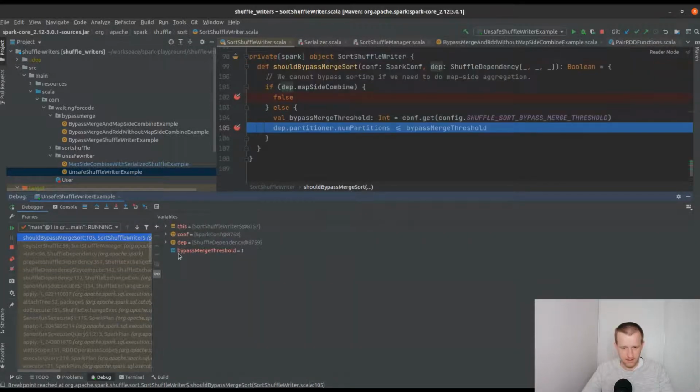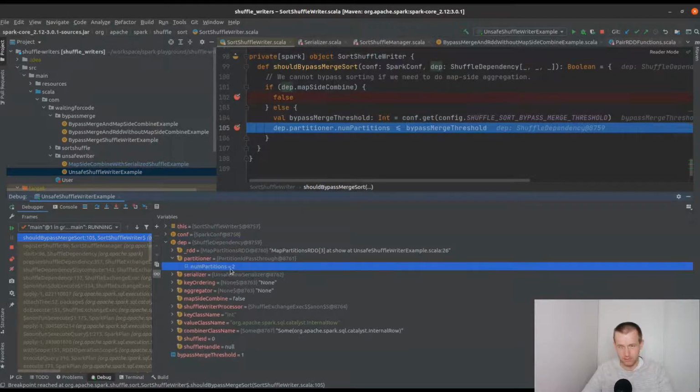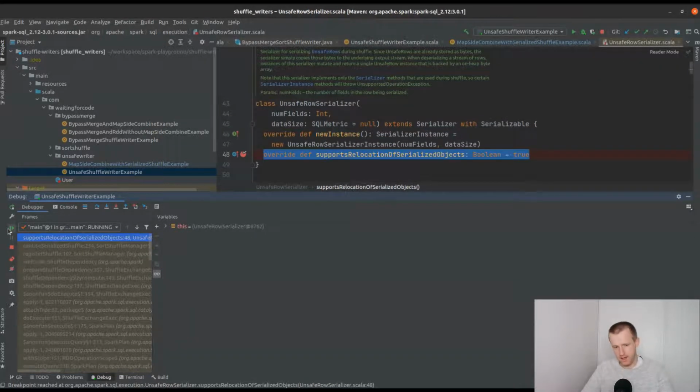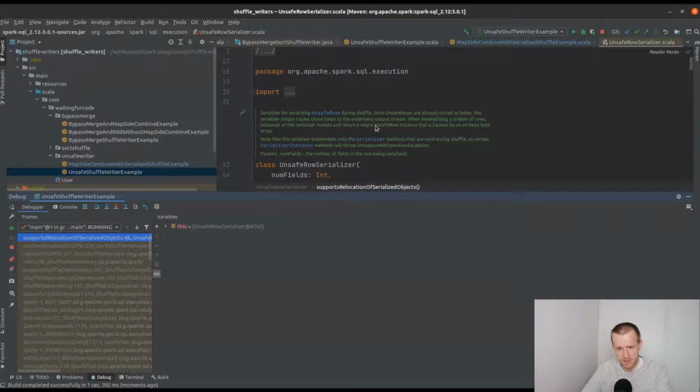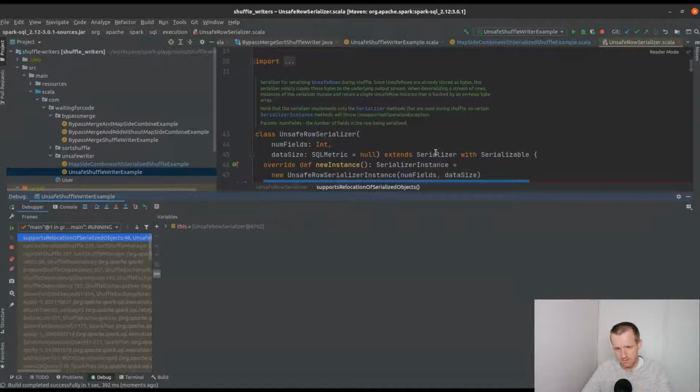So as you can see, this condition will be false because remember we have two shuffle partitions and this threshold is equal to 1. And now we are checking whether we can use the unsafe shuffle writer or not. And you can see that it depends on the serializer used by Apache Spark to transform the memory representation of the dataset to bytes.